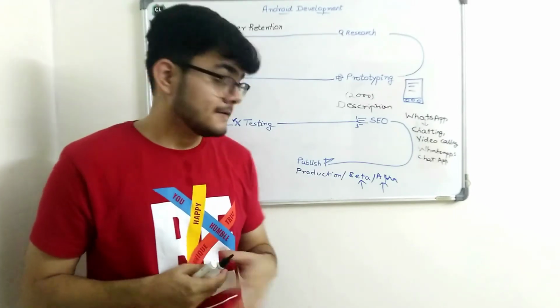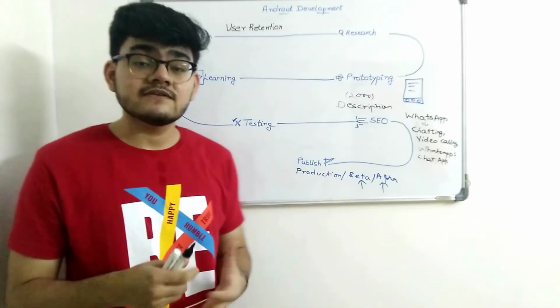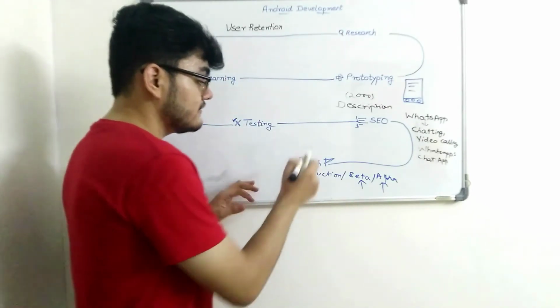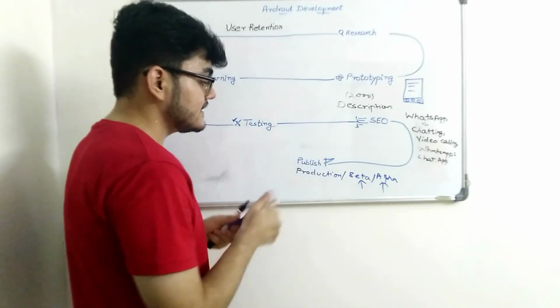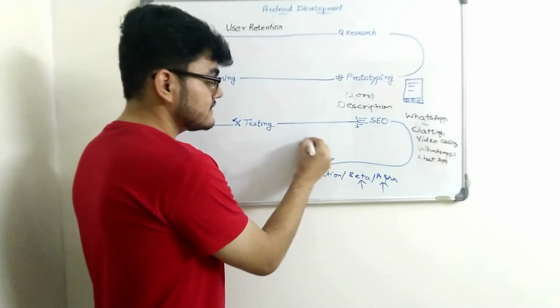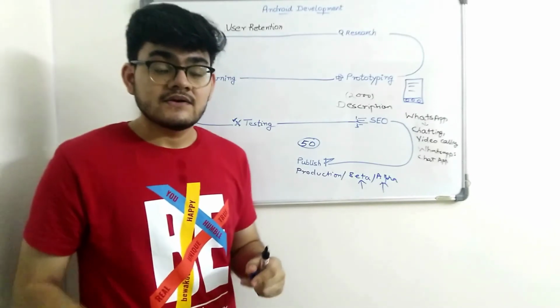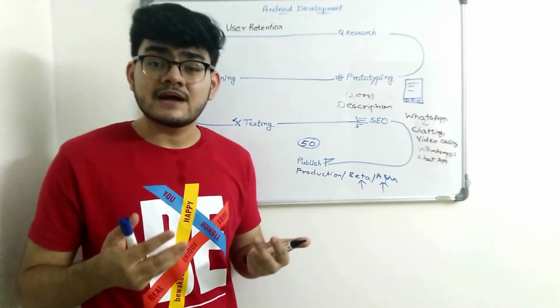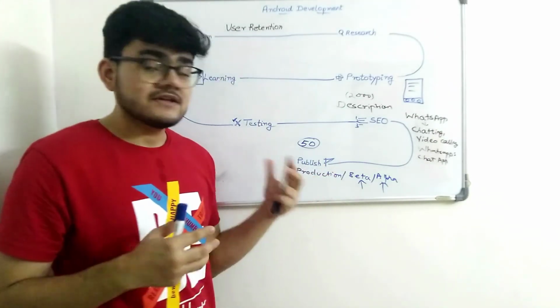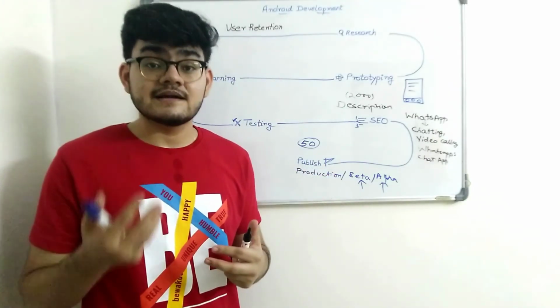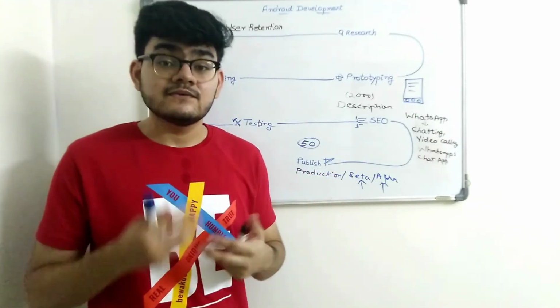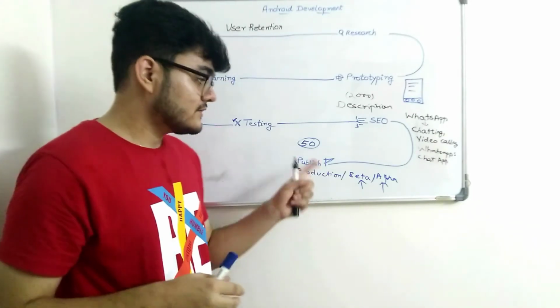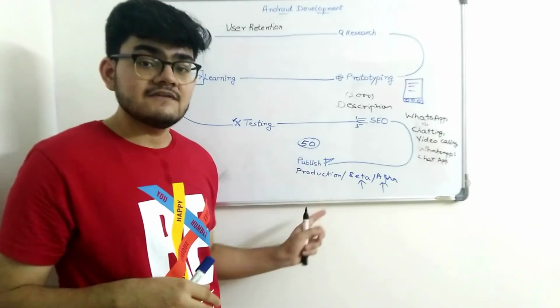The reason is, let's say you tell your 50 friends and they download the application. Out of those 50, most of the people are not going to use your application, whether it is feature rich or not. It depends on their use cases, but most of them, after some time, will leave a review.